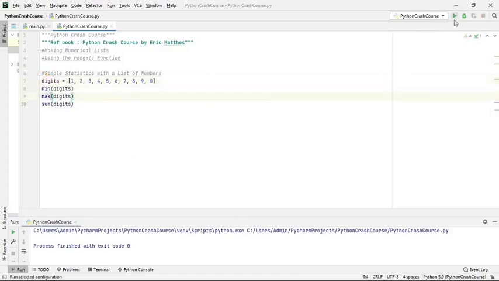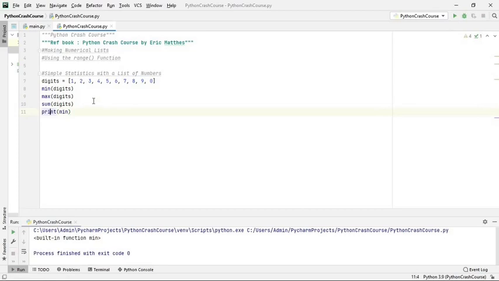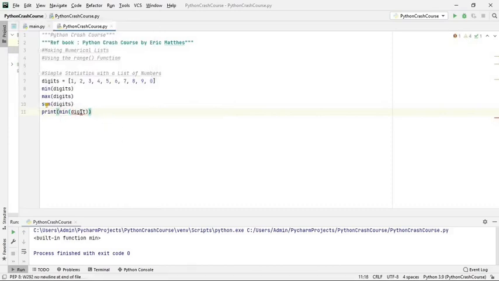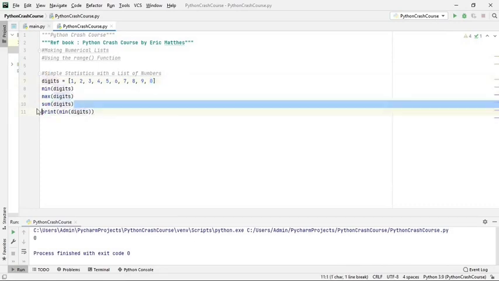So we have to display this. Okay, so the only thing is that you have to display here, print min. Let us display the minimum one. So it's not printing. Why? Okay, so it will print the minimum one. So 0 is the minimum, it has printed. Similarly, it will print the maximum and it will also print the summation.